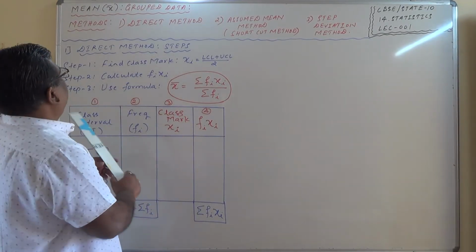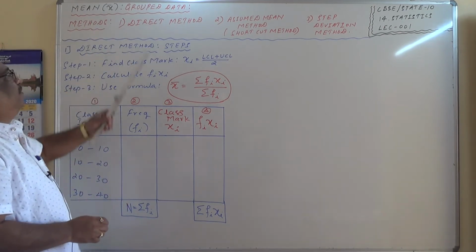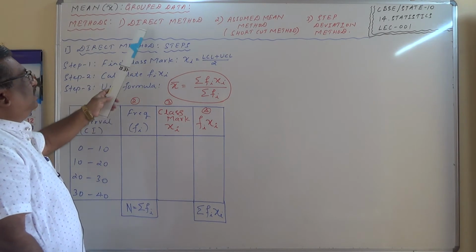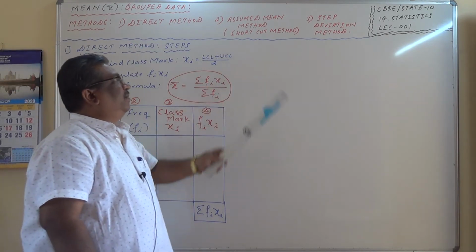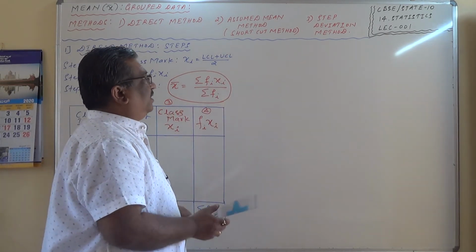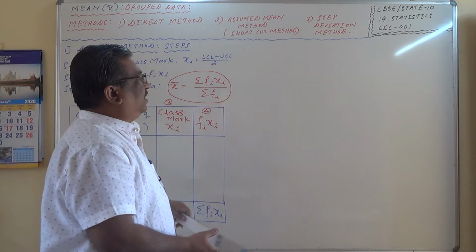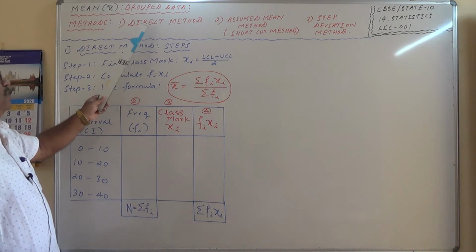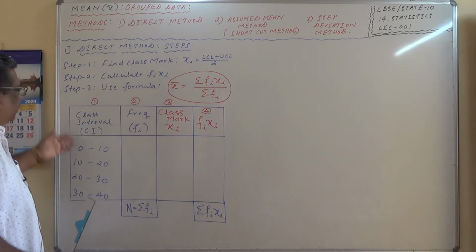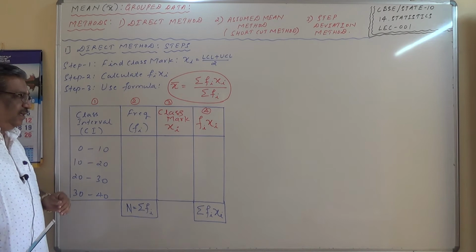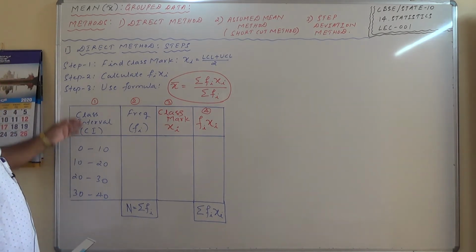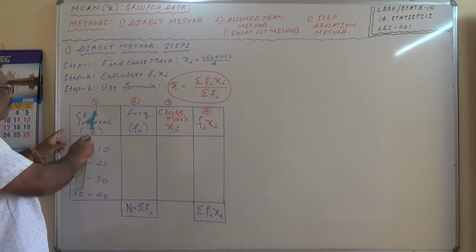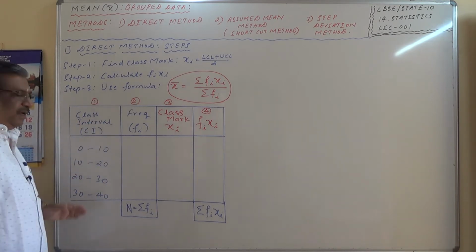Now we will see the arithmetic mean for grouped data. There are three methods: direct method, assumed mean method, which is also called the shortcut method, and step deviation method. Let us discuss the first method, the direct method, for grouped data. So the grouped data will be given something like this to you, and there are three steps which we need to follow. Generally these two columns will be given to you.